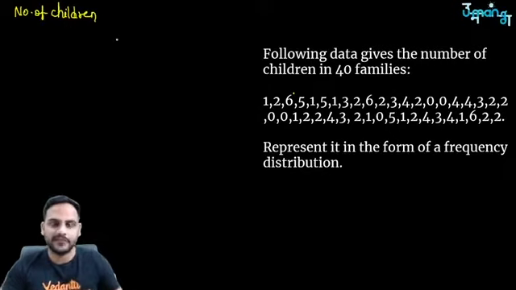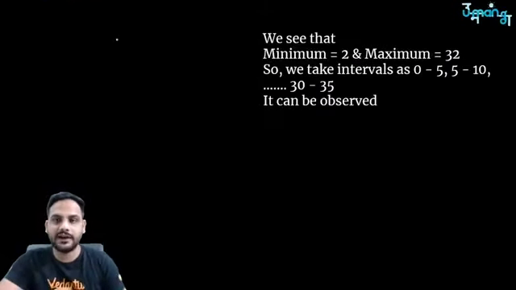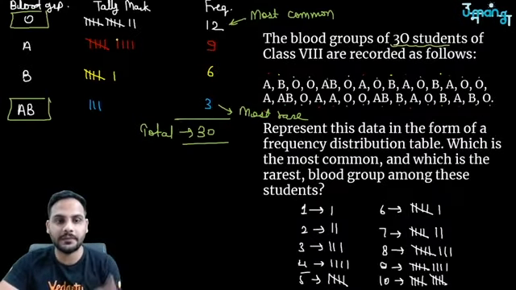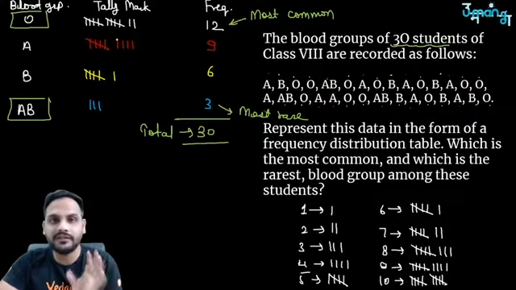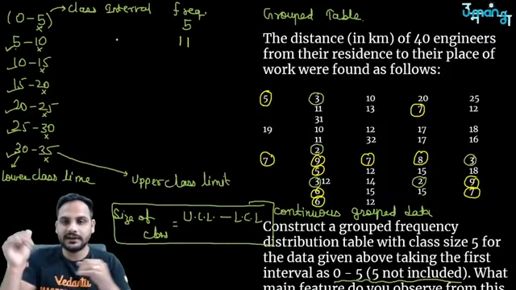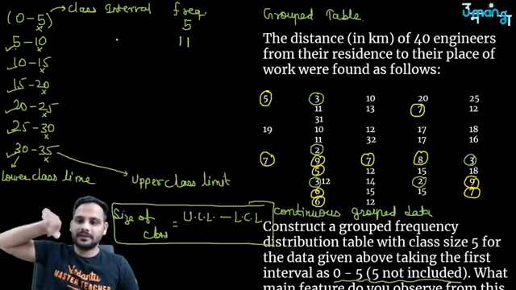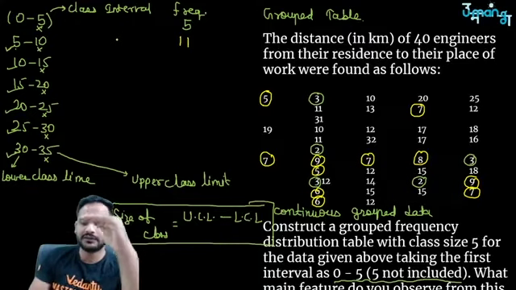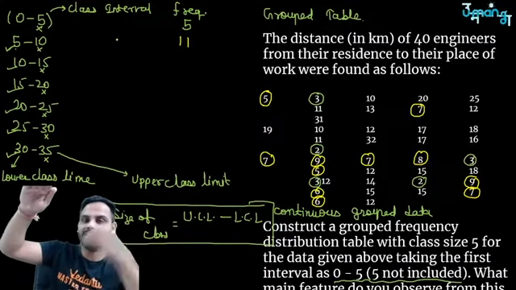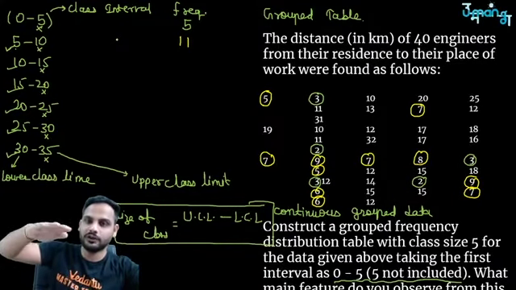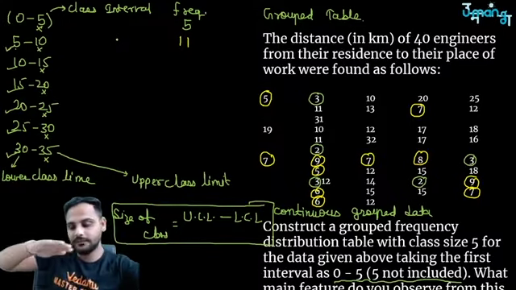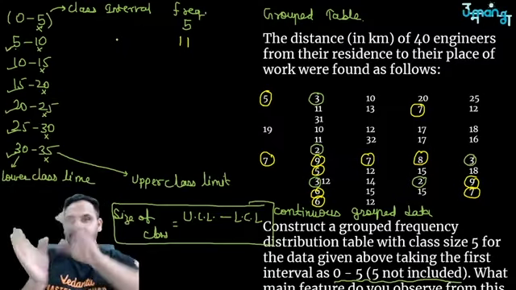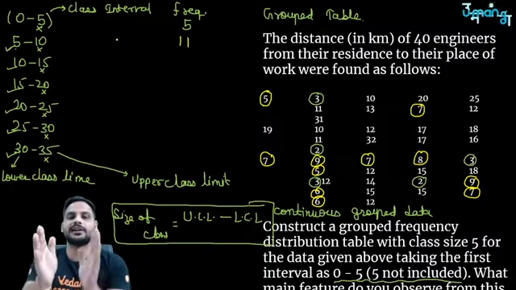Let me tell you why we make grouped data and why we make ungrouped data. Here there is no grouping, because the data is already very small. If I take the data individually, suppose people are living from 2 kilometers to 32 kilometers, then for each value, how many are living at a distance of 2 kilometers, 3 kilometers, 4 kilometers, 5 kilometers, this way if I keep going up to 32, the data will become too large. So to compress that data, I have made groups 0 to 5, 5 to 10, 10 to 15, like that.